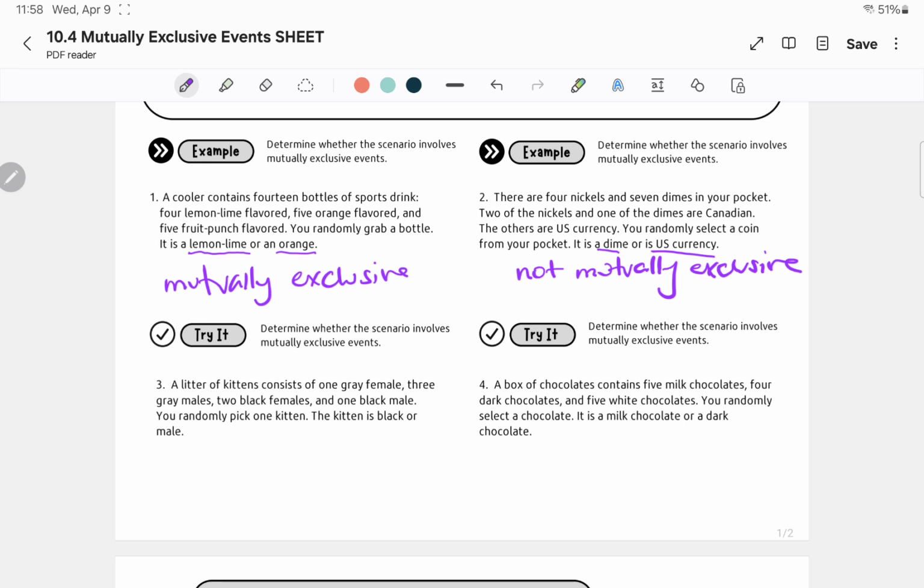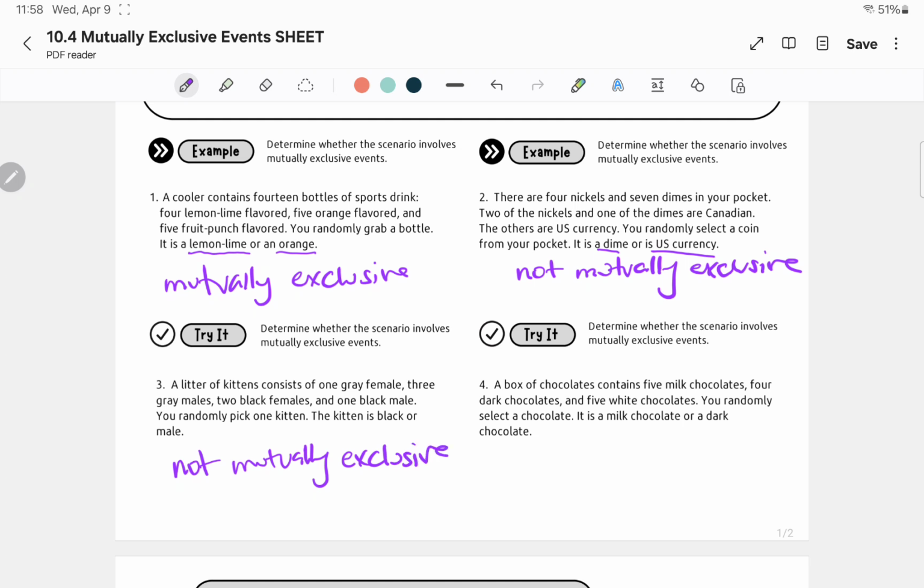So go ahead and pause the video and try 3 and 4. All right, so number 3, it says a litter of kittens consists of 1 gray female, 3 gray males, 2 black females, and 1 black male. You randomly pick a kitten. The kitten is black or male. Can the kitten be both black and male? Yes, it can be both. So this scenario is not mutually exclusive.